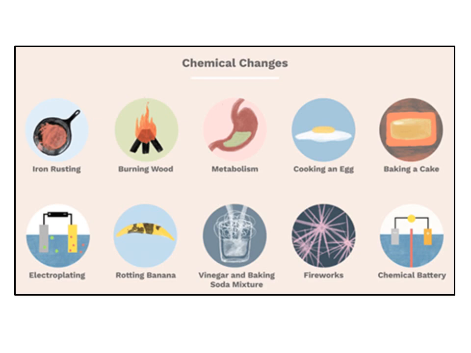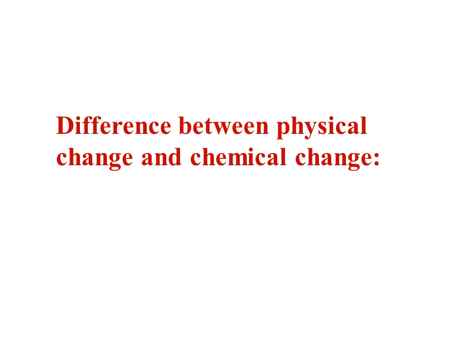Another example is cooking an egg, then baking a cake, which I have already described in the previous class. Then roasting a banana. All examples are given here. You can conclude this.